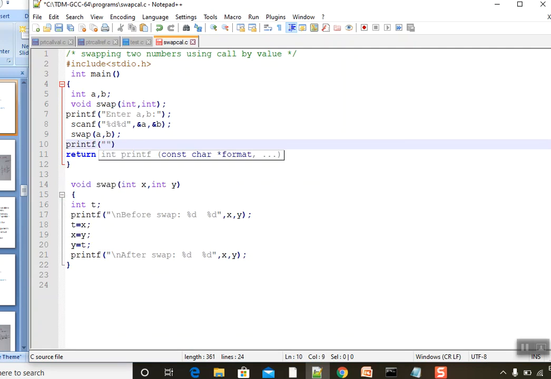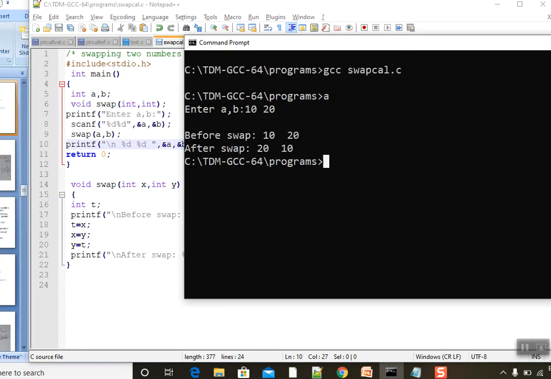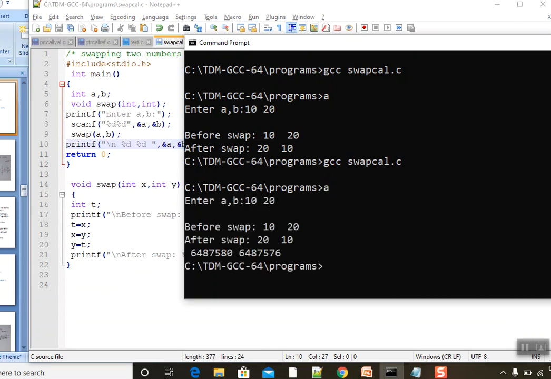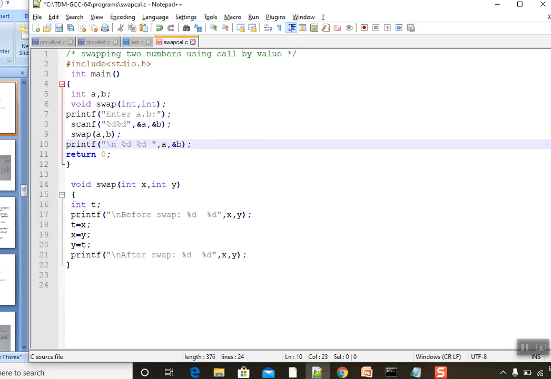Printf. Let me print the value of A and B, %d, %d, comma a, comma b. Same 10 20 I am giving. Sorry, I have wrongly taken the address.